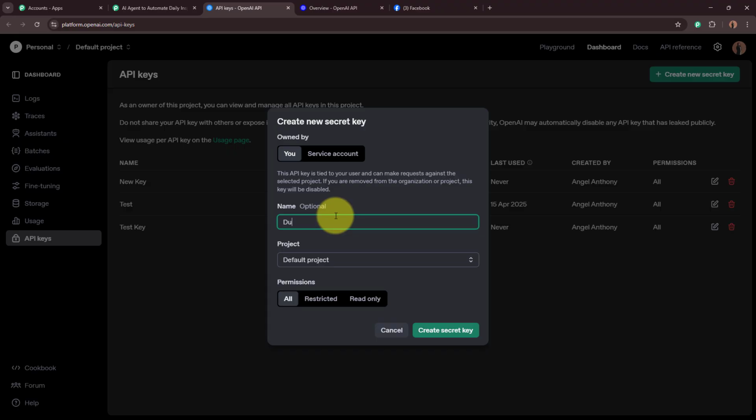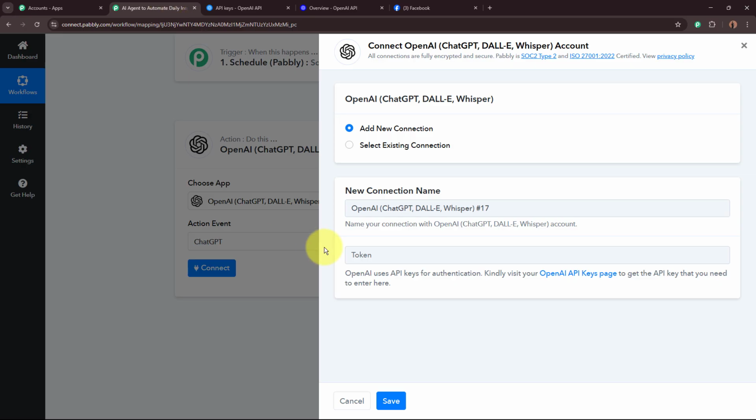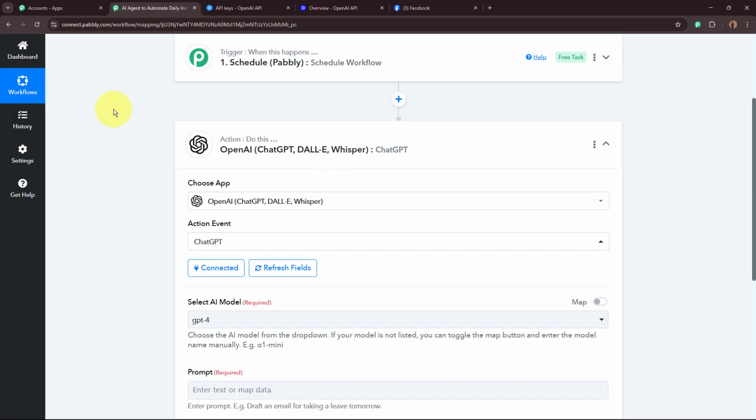For the name over here, I'm going to write dummy key right over here. This is the name that I'm going to give as a test key. For the project, I'm going to select a default project. And for the permissions, I'm going to select it as all. After filling in all the required details, I'm going to click on this create secret key button in order to generate a token. And the token is going to be generated. Copy it from here and paste that token in this field right over here. After entering the token, click on the save button to build the connection between OpenAI and Pabbly Connect.